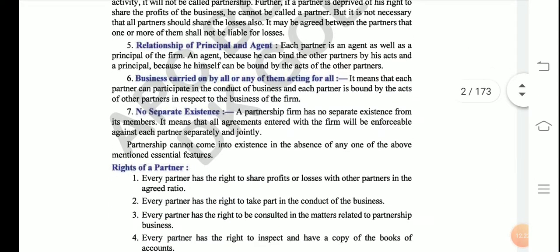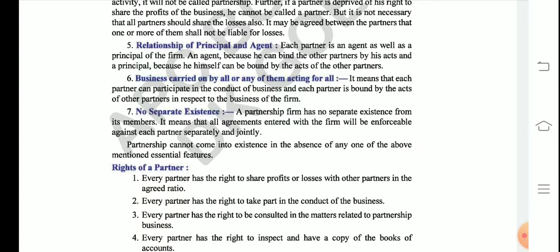Point 6 says business is carried on by all or any one of them acting for all. As I told you about sleeping and dormant partners, they do not actively participate in the affairs of the partnership business, but they definitely get profits. So the other partners who are active will work hard for the sleeping or dormant partner also. They will not think that the particular partner is not active, so we will not give him or her the profits, or we will not work for his or her benefit. They all have to work hard.